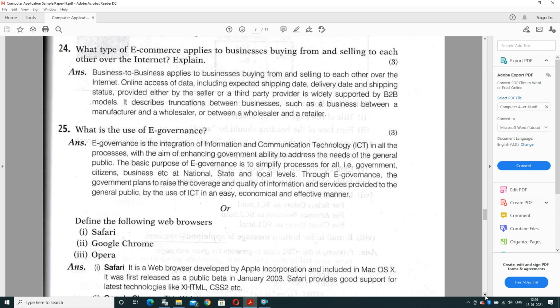While we are discussing e-commerce, in that case we can discuss B2B or B2C services. But here business transaction is going on, so we will discuss B2B communication. It describes transactions between businesses, such as between a manufacturer and a wholesaler, or between a wholesaler and a retailer. All are business entities.